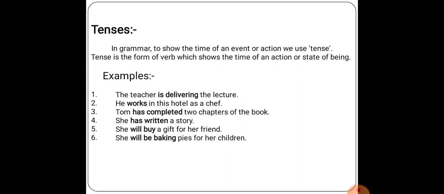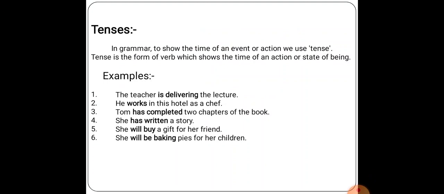Sentence number 1. The teacher is delivering the lecture. He works. Statement second. He works in this hotel as a chef. In both sentences, you can see delivering and works. They are doing a work and it is showing the time at which the work is done.